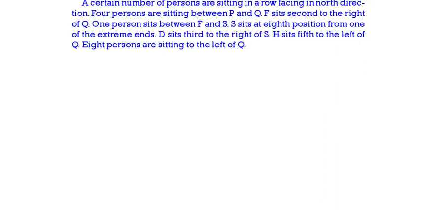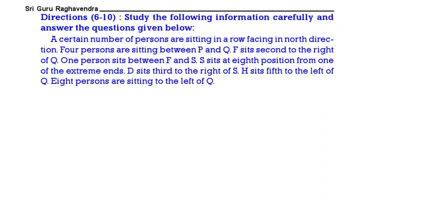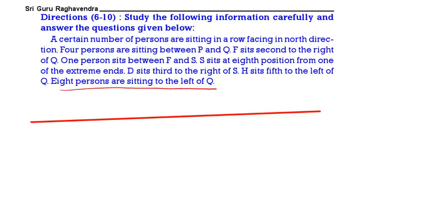Now this is the arrangement. Now we don't know how many persons are there. Draw one straight line. First thing, 8 persons are there to the left of Q. So 1, 2, 3, 4, 5, 6, 7, 8. After that you write Q. So here you can write Q. 4 persons are there between P and Q.